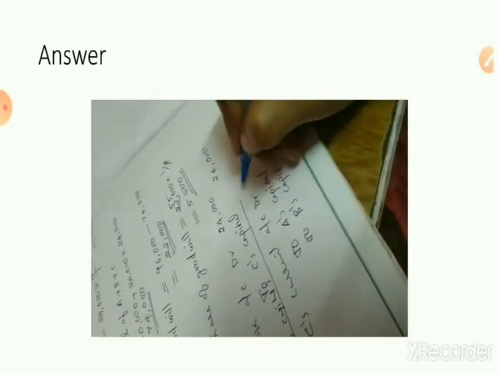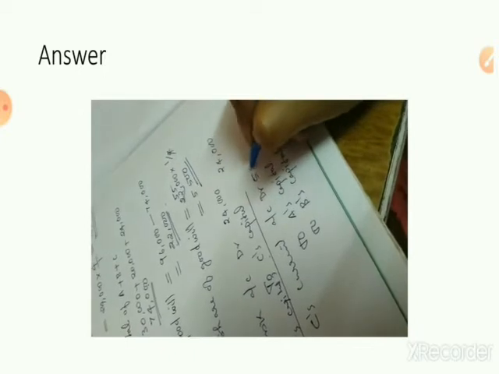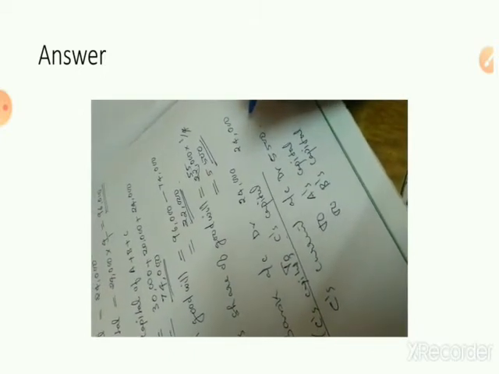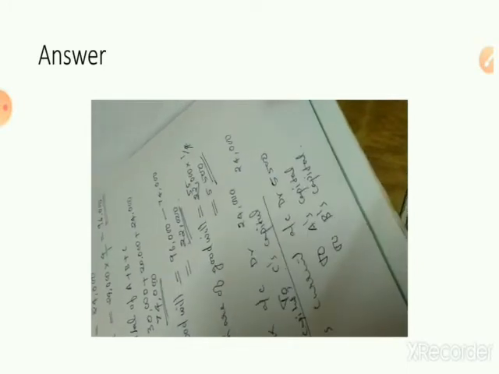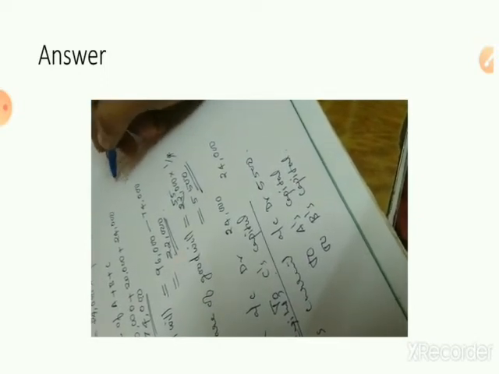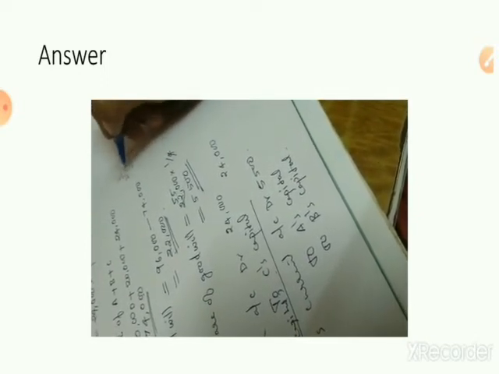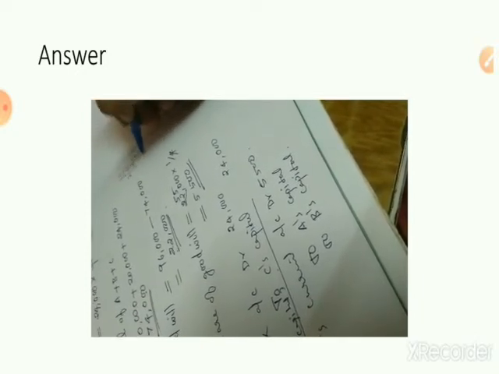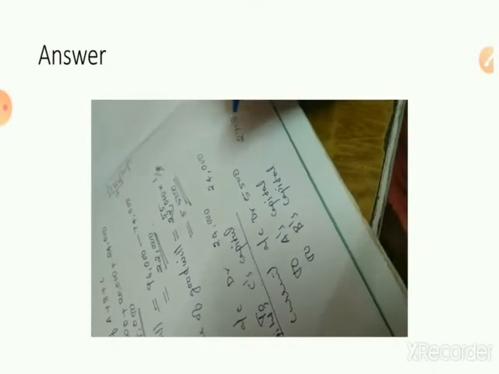So C's current account, how much is his share? 5,500. Here the old ratio is equal, nothing is given in the question, so we'll assume equal. So 5,500 equal means 2,750 each will come.